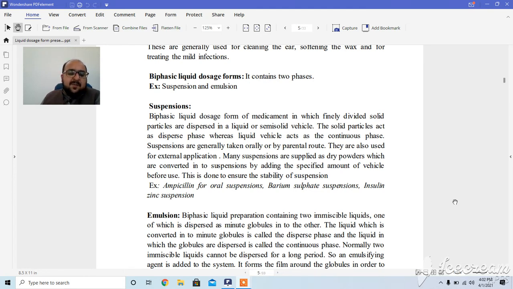So, most people ask about the difference between syrup and suspension. A syrup is a monophasic dosage form, which is a one-phase system, and a suspension is a biphasic dosage form, in which one phase is dispersed in a dispersion medium. The phase which is dispersed is the solid particles, and the medium in which the particles are dispersed is called the liquid or vehicle, or the continuous phase.